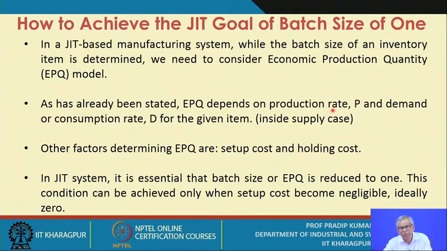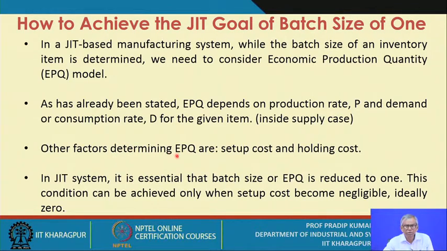This is one important parameter. You specify the production rate, and you also specify the demand or consumption rate for the given item. This is the inside supply case. And one important condition you try to fulfill is that the production rate must be greater than the consumption rate, and only then does it become an inventory related problem.